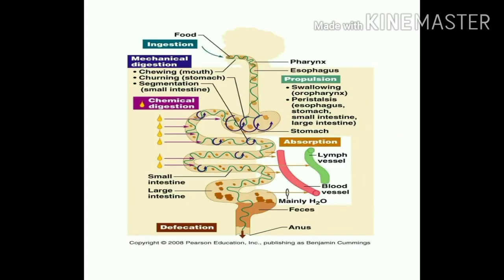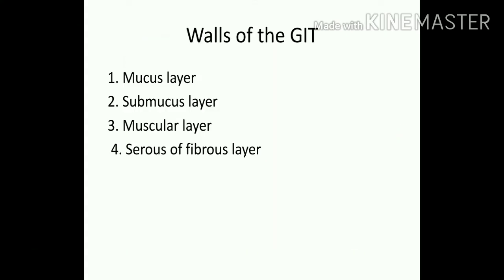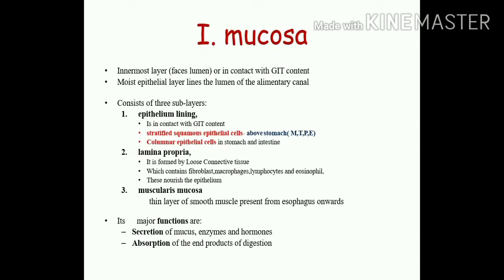Moving on to the next segment, the walls of the GIT. So the GIT is a hollow organ, and it has various layers within its wall. The first layer, which is the innermost, is the mucosal layer. The second is the submucous layer, which is after that, and then there is a muscular layer, and at the end the outer layer is the serous or fibrous layer.